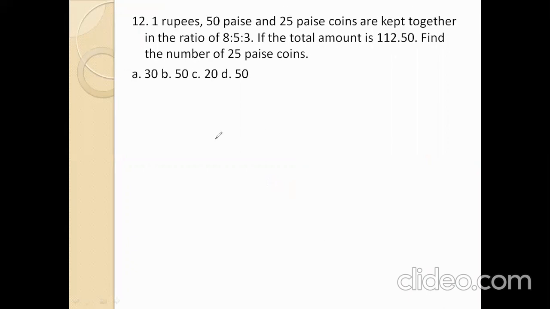Next, 12th one. 1 rupee, 50 paise and 25 paise coins are kept together in the ratio of 8:5:3. The total amount is 112.50. Find the number of 25 paise coins. So take 1 rupee coins, how many are there? 8. So 1 into 8x plus 50 paise, 5 parts. So 50 paise means 0.5 into 5x plus 25 paise coins means 0.25 rupees into 3x equals 112.50.